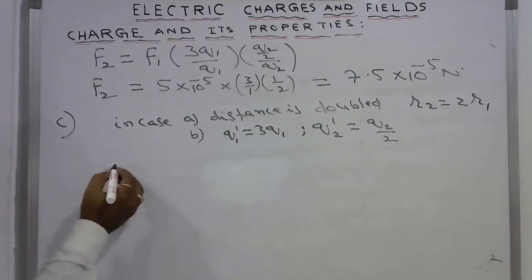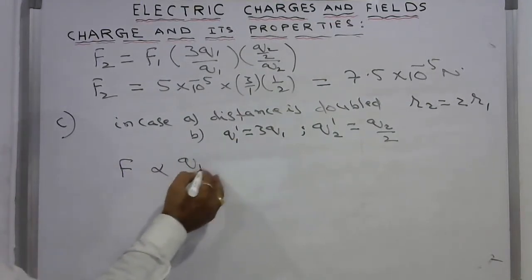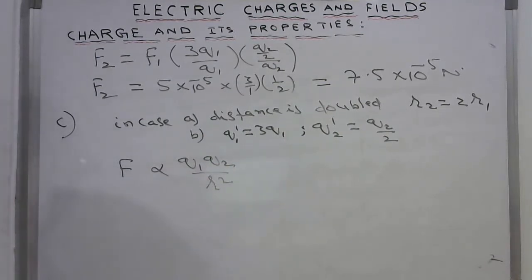Now you know the formula that F is proportional to Q1 Q2 by R square.